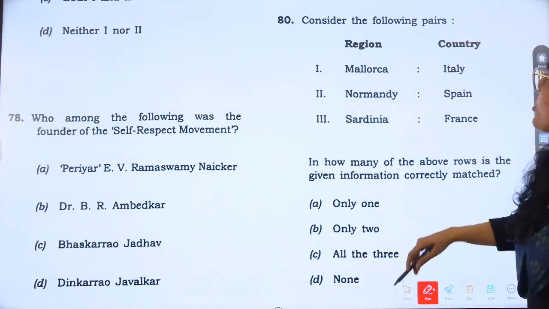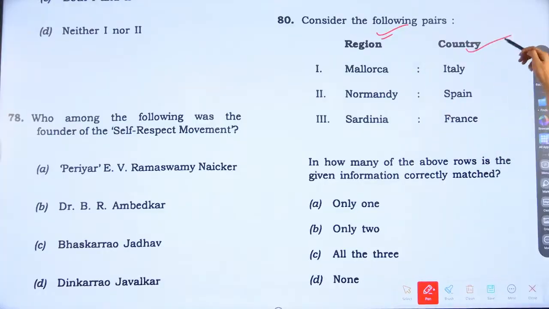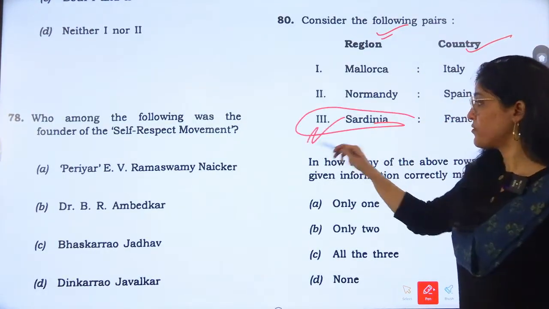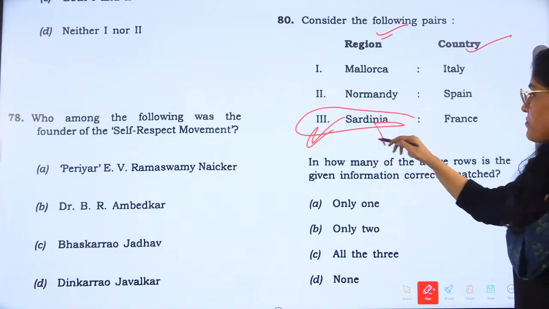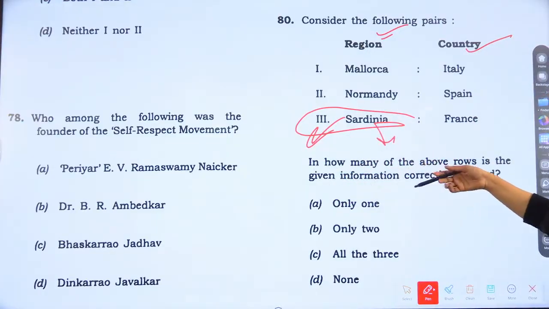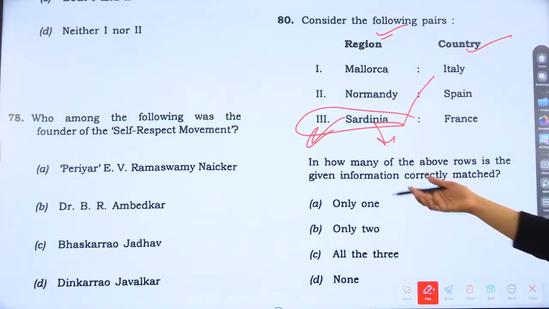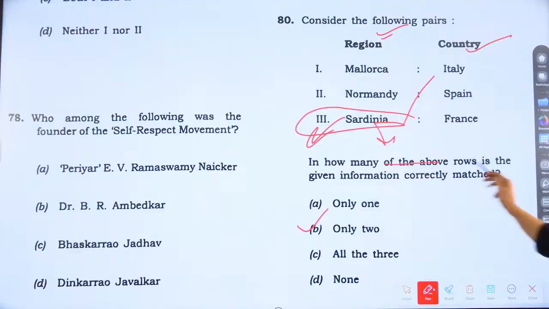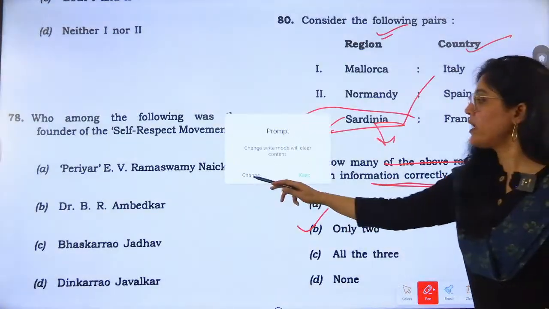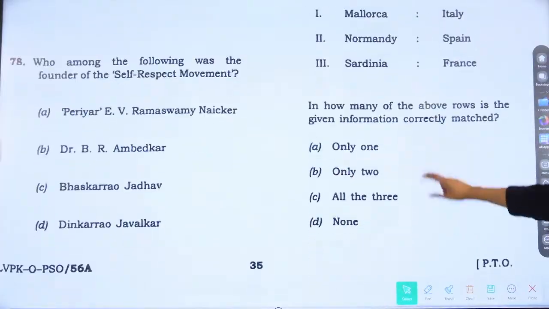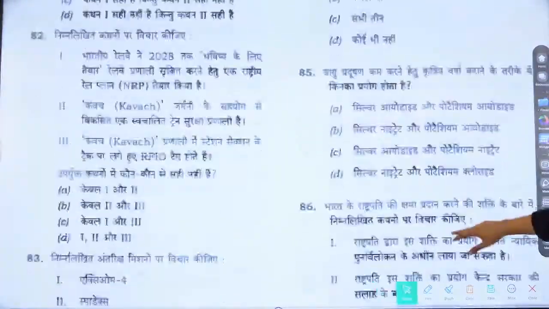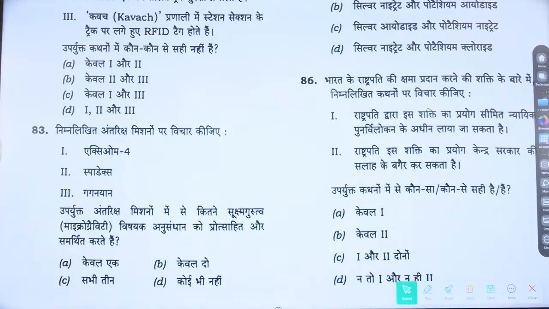Now going to question number 80, again region is asked and country is asked. So these countries are also related to world history, right? Again, this is related to mapping area also. So Sardinia. So what is the answer for this question? Only 2 again. In how many of the above rows is the given information correctly matched, right? So only 2 will be the answer for this question also. So mapping based question. Now we will go to question number, I think 90.